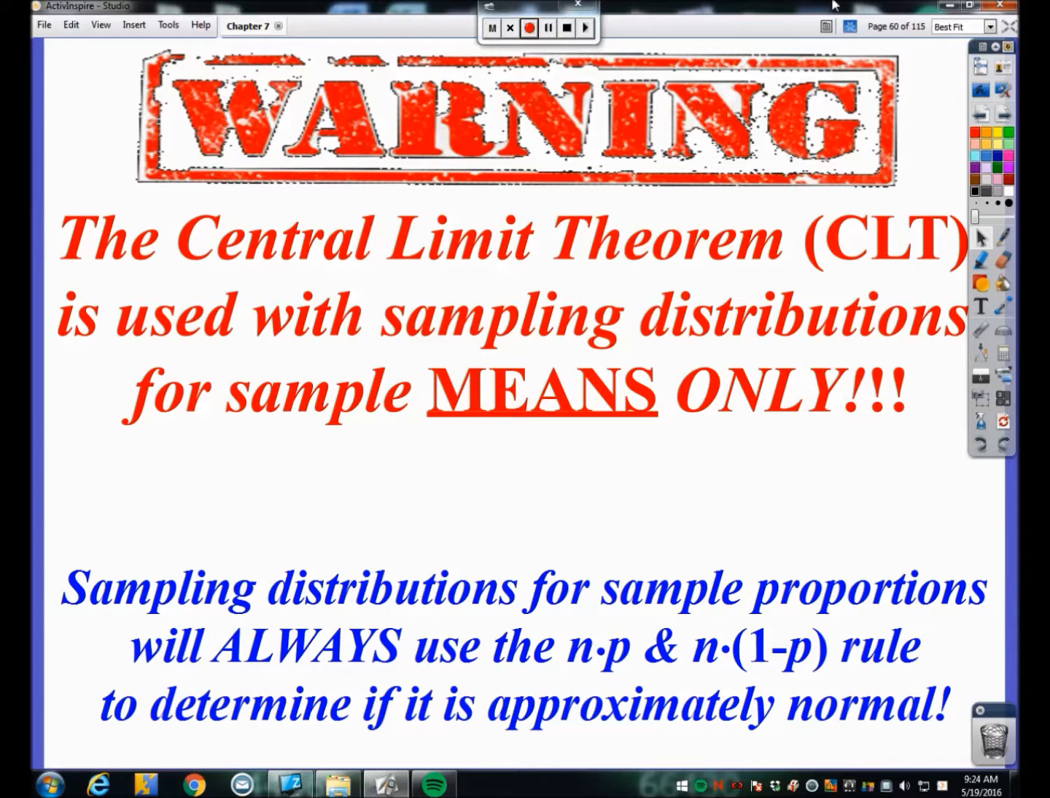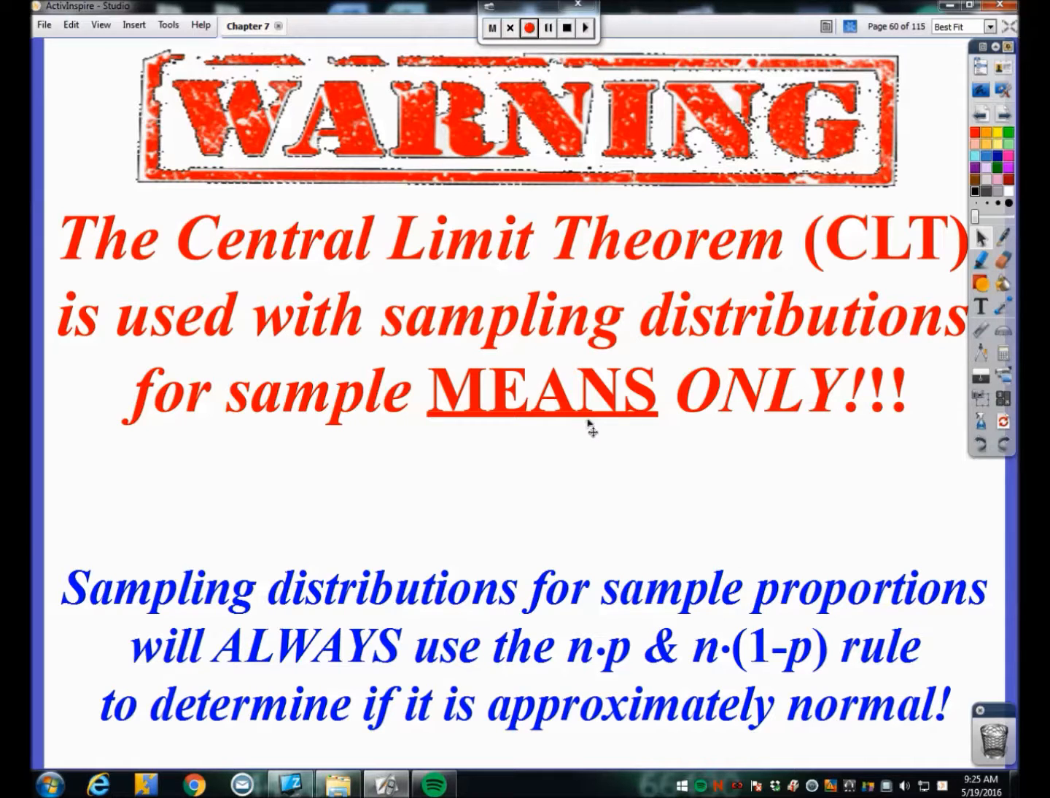Now, the one thing that people always mess up is they try to use the central limit theorem for any type of sampling distribution. But the central limit theorem only works with sampling distributions for sample means. Whenever we did sampling distributions for sample proportions, we had a specific rule. We had the n times p and the n times 1 minus p both had to be greater than or equal to 10 for us to conclude that the sampling distribution for sample proportions was approximately normal. So proportions have a specific rule for determining the approximately normal shape.